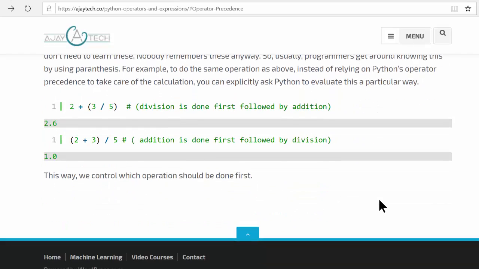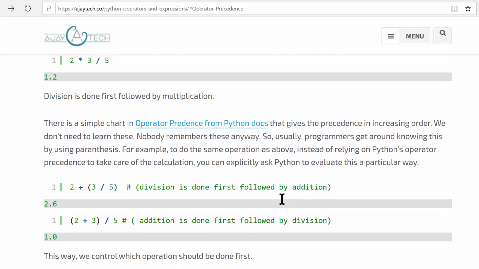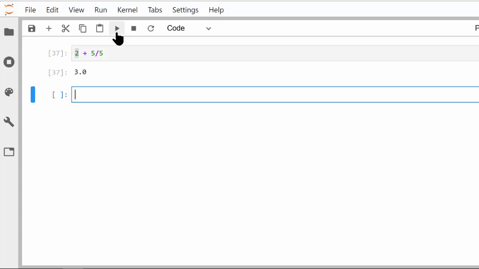Now, luckily, you wouldn't have to worry about all these precedences. There is a clever way that any programming language gives you, not just Python, and that's using parentheses. When you put parentheses, anything within parentheses is evaluated first, right? So when you say 2 plus 3 by 5, like so, and you try to evaluate this, or let's say 5 by 5, 5 by 5 results in 1, and that is added to 2. So this becomes 3.